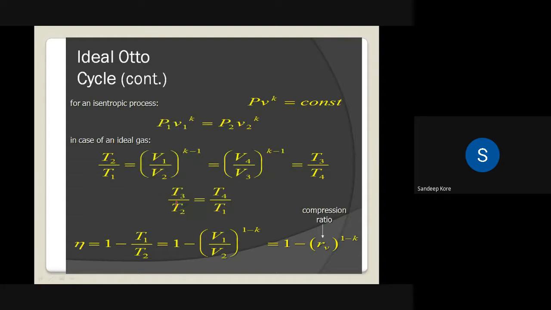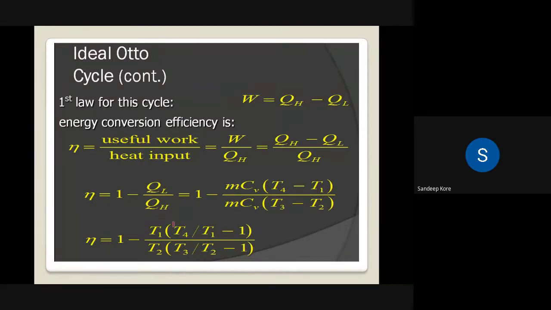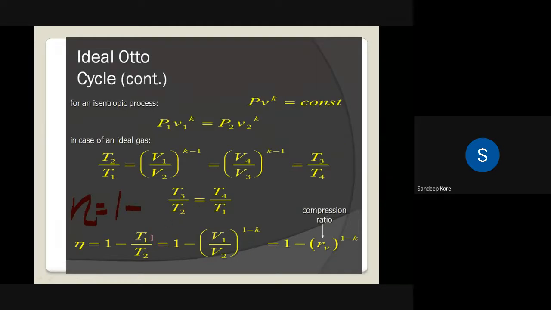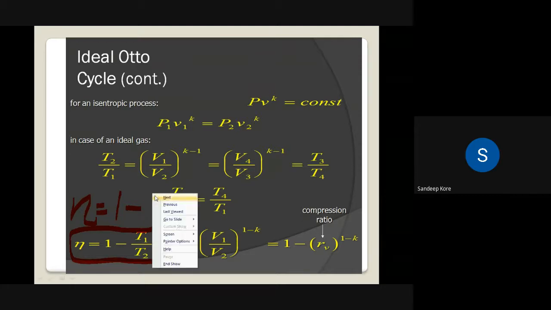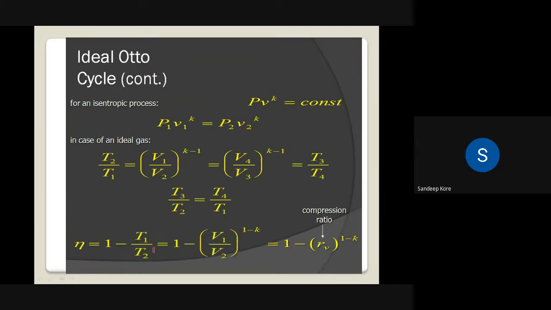So now what is happening because of that? This bracketed term is getting cancelled, and the efficiency of this cycle is equal to 1 minus, if we go to the previous formula, these two bracketed terms are getting cancelled. So 1 minus T1 by T2 is the efficiency. Now we do not know the temperatures, but we know the compression ratio. So we'll convert this T1 by T2 in terms of compression ratio, and for that we use process 1 to 2 as an isentropic compression.